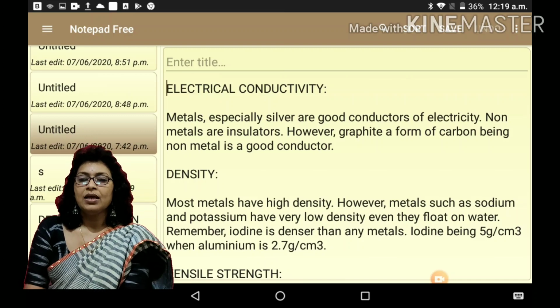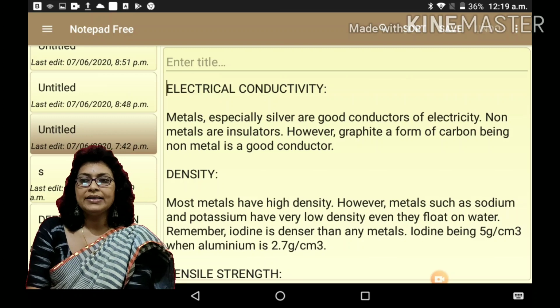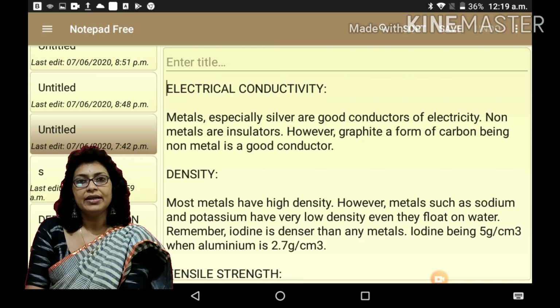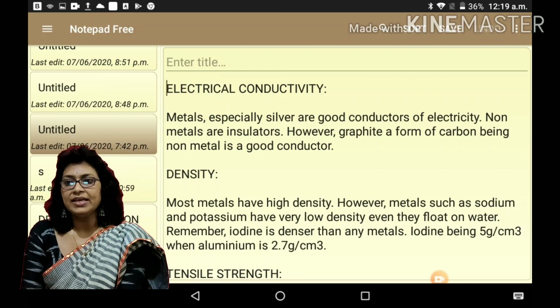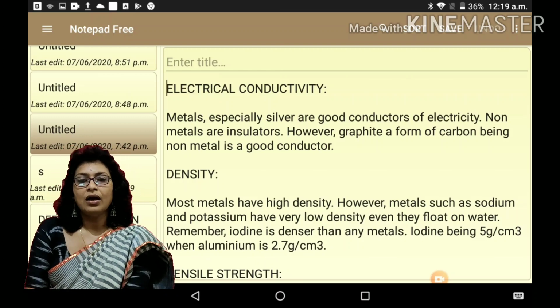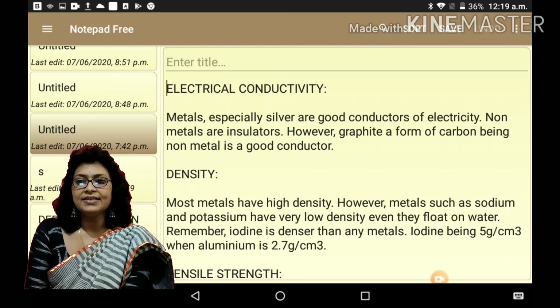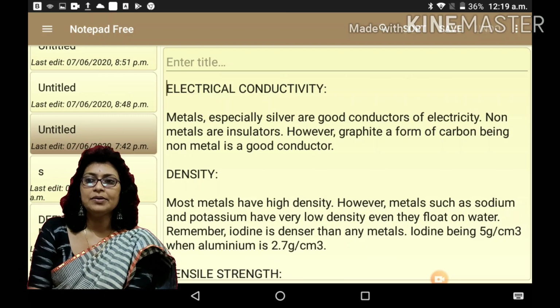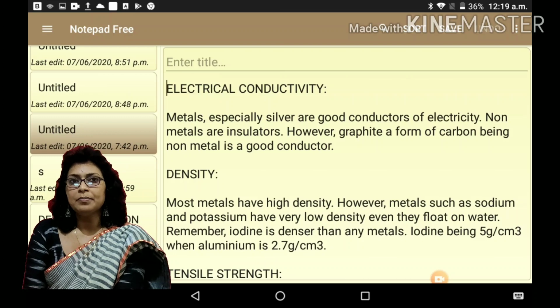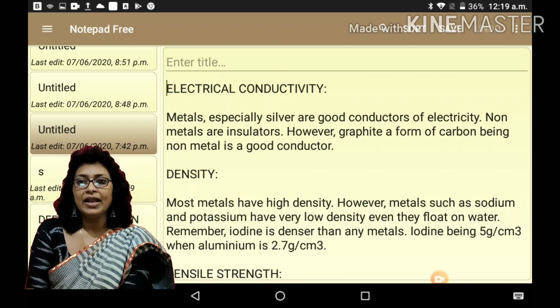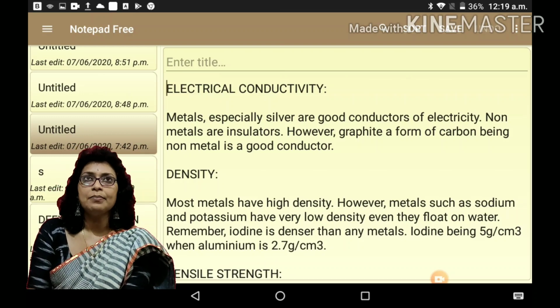Density. Most metals have high density. However, metals such as sodium and potassium have very low density. Even they float on water. Remember, iodine is denser than some metals, iodine being 5 gram per centimeter cube when aluminium is 2.7 gram per centimeter cube.